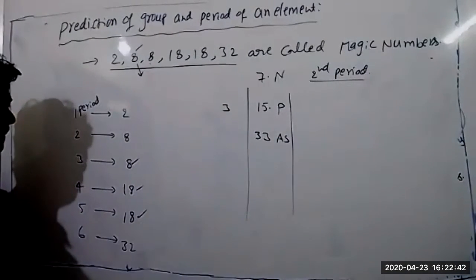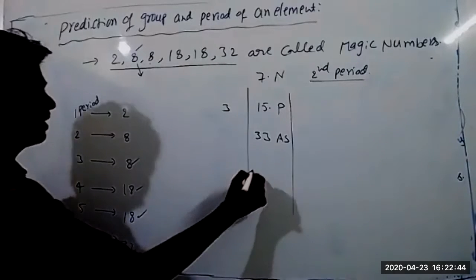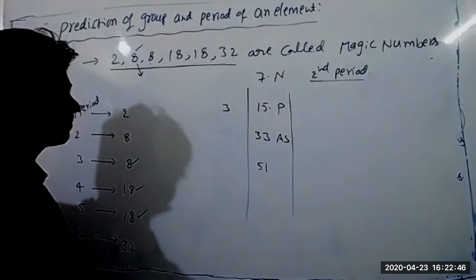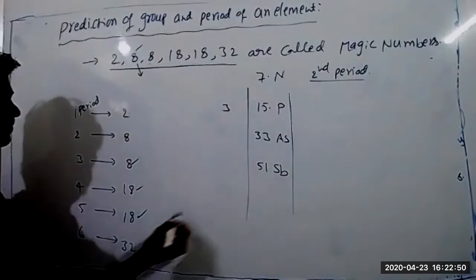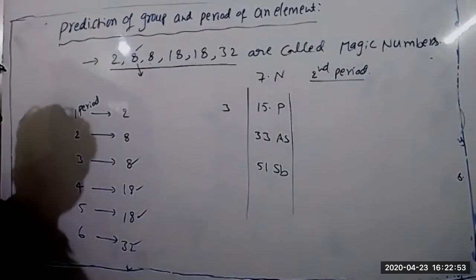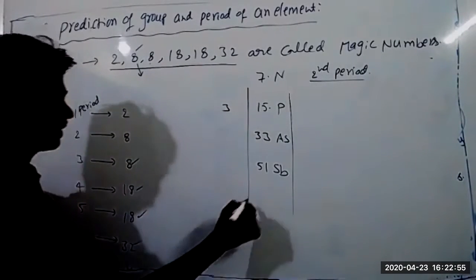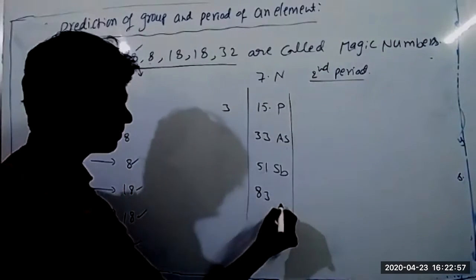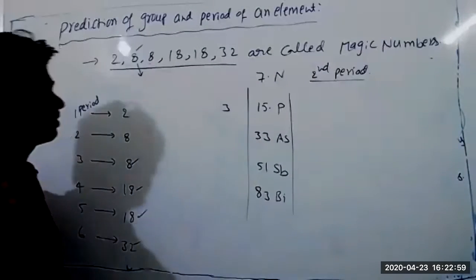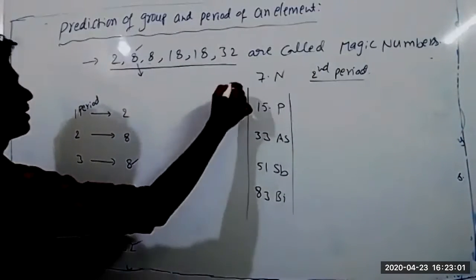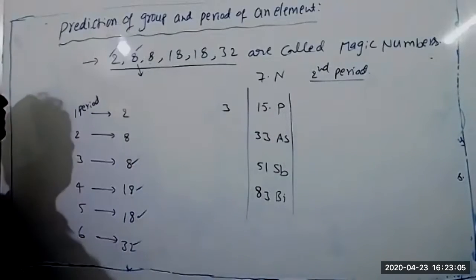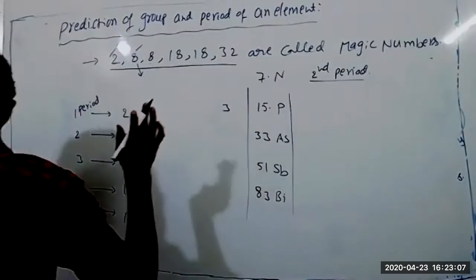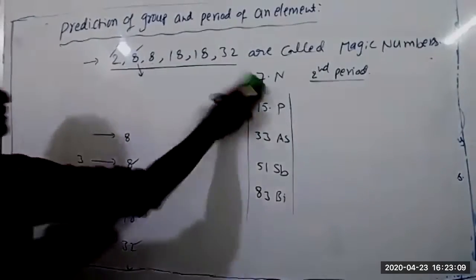Further, you need to add 18: 33 plus 18 is 51, antimony. Next, 51 plus 32 is 83, bismuth. Okay, this is how to predict the atomic number of an element with the help of magic numbers. Next, go to the question.